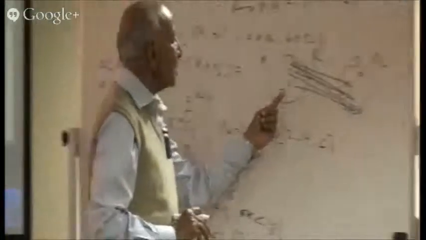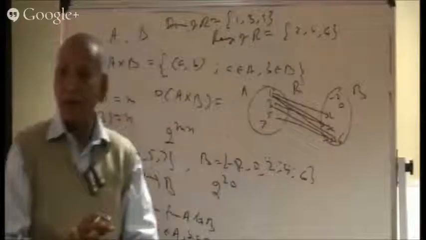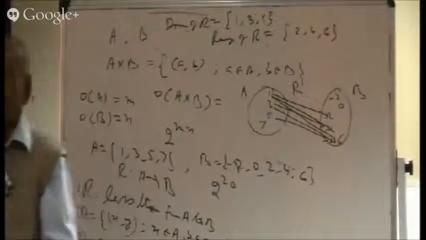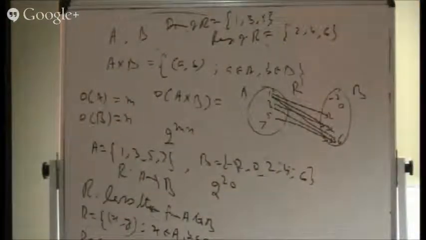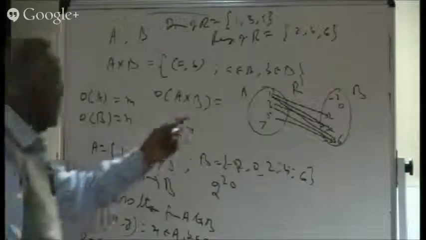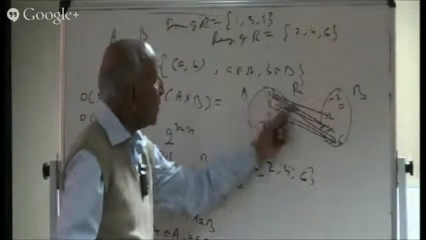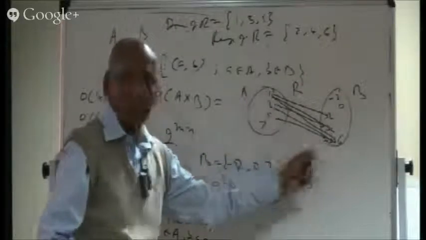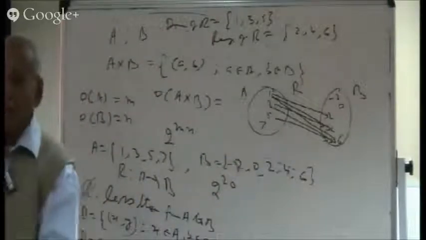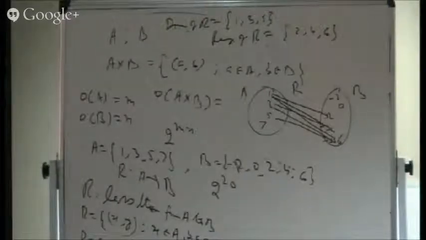As far as this example is concerned, the first problem is that this element doesn't have an image. So we can rule out that it is definitely not an example of a function. One thing is sufficient, but still we can say something more also. One has got 2 as image, one has got 4 as image, one has got 6 as image. So one has got 3 images. One element cannot have 3 images. One element must have a unique image. So this is not a function.